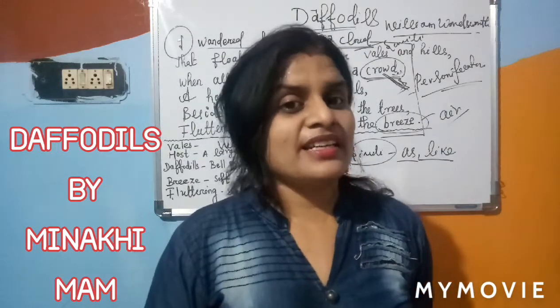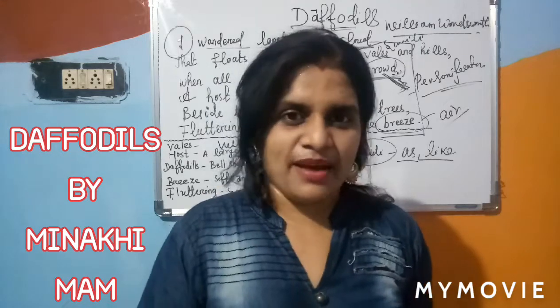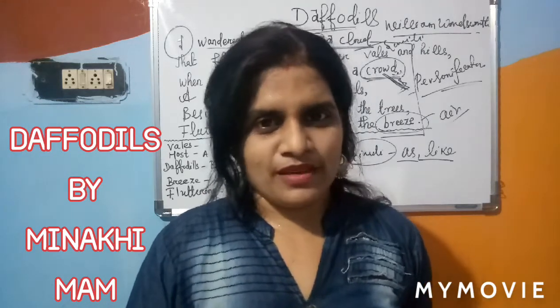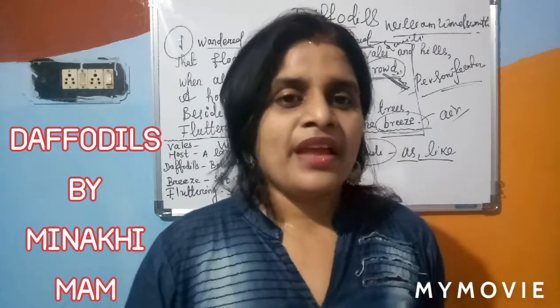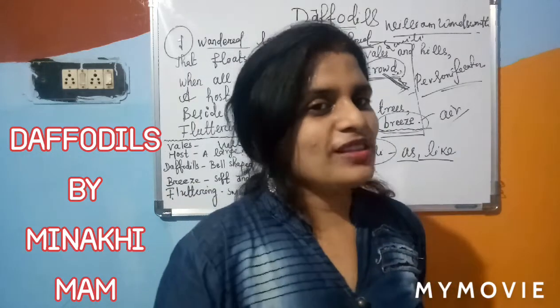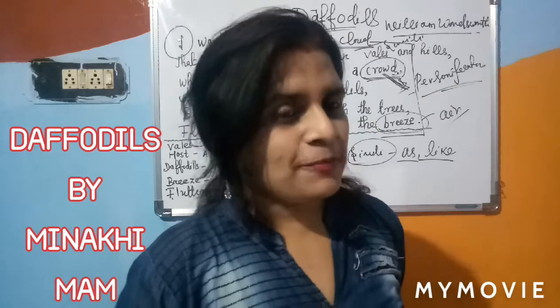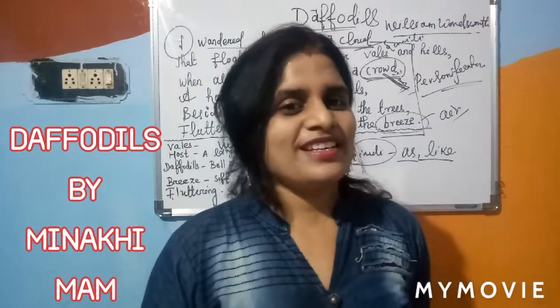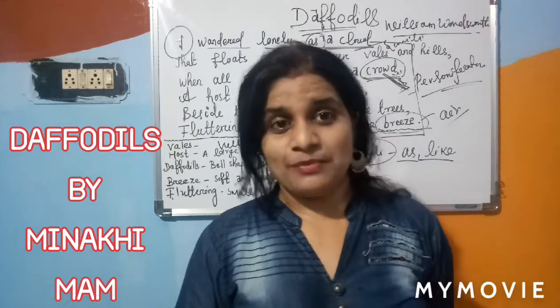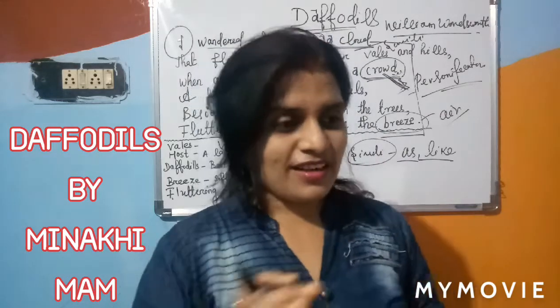It is recollected in tranquility. He just kept it in his mind, and after that he explained all these things in the poetry. So it explains one beautiful flower, golden and yellow in color.